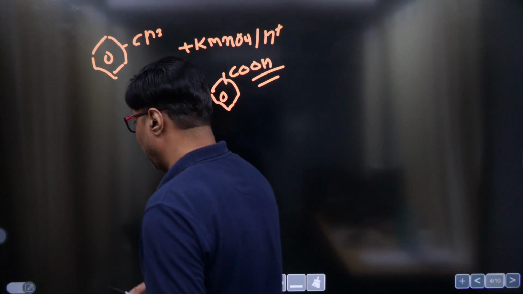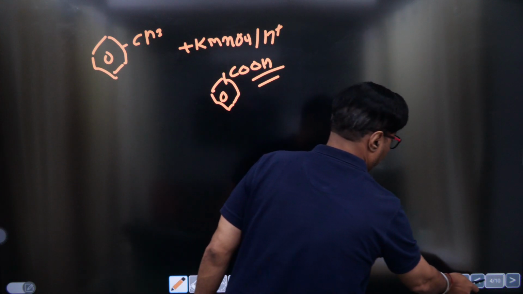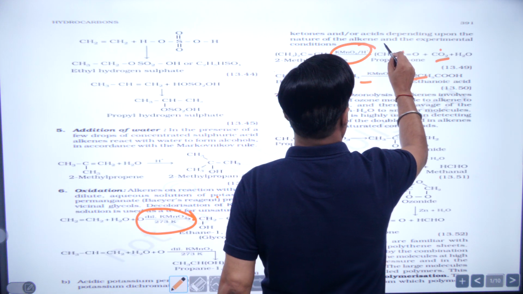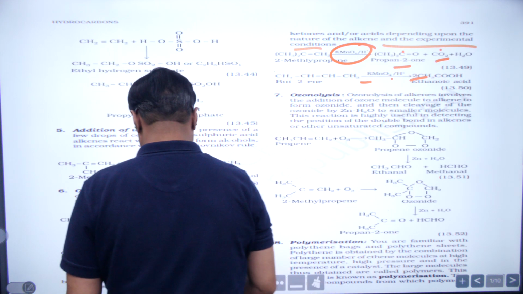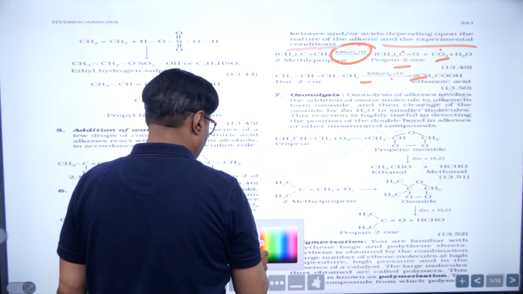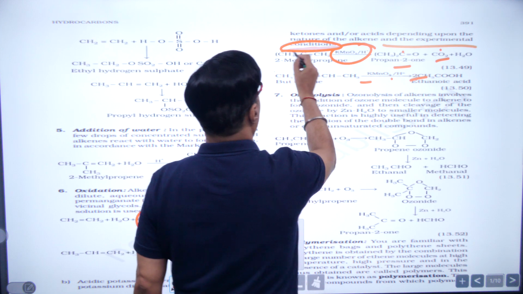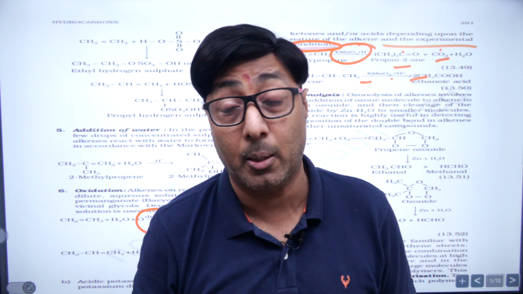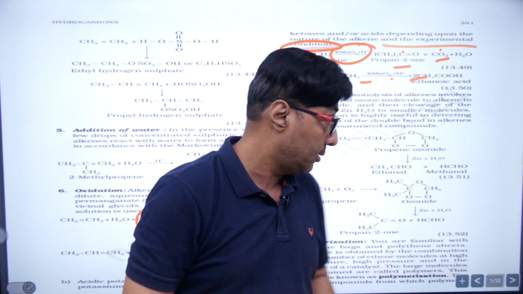Okay, but the problem is there. And where is the problem? Let's read this line. What they have told is that it depends on the experimental conditions. And what the experimental conditions are, they are partially true and partially incorrect. Why?